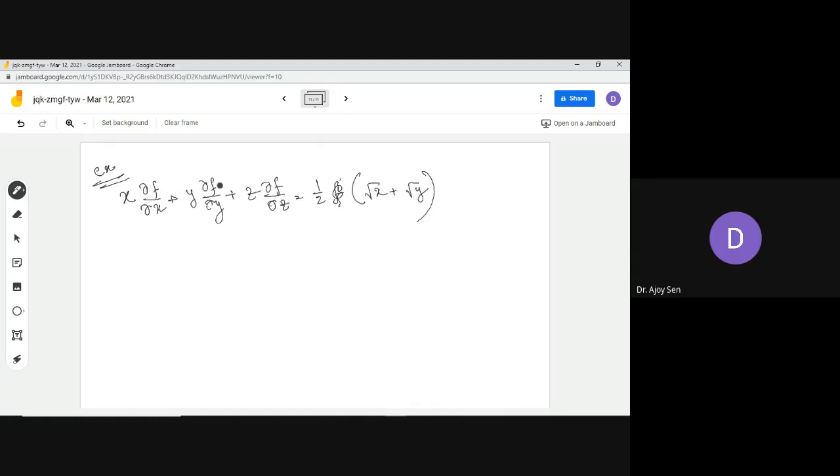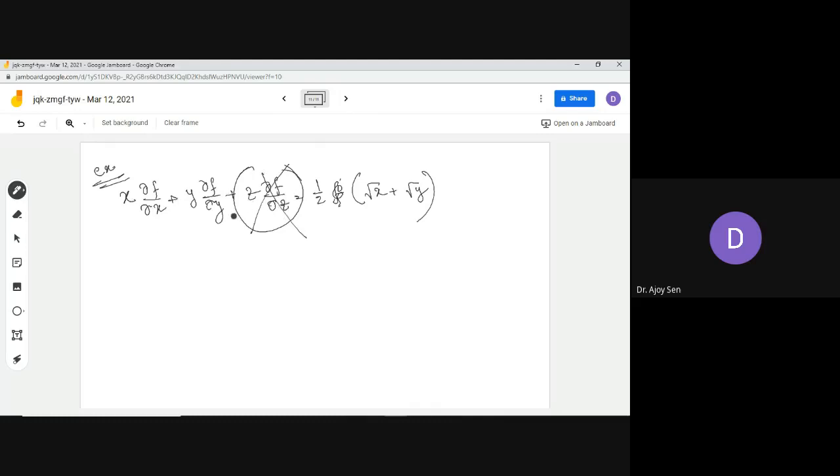Yes, you can calculate. You can find out what is del f del x. Another thing is that this part will not be there, because f is a function of x and y only. So this thing, the del f del z contribution, will not be there. You will just have these two things.